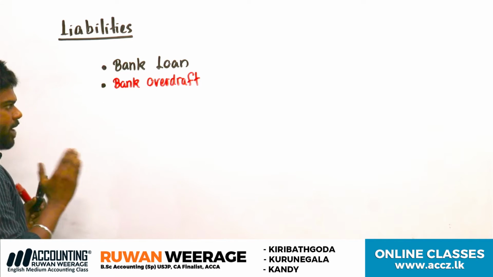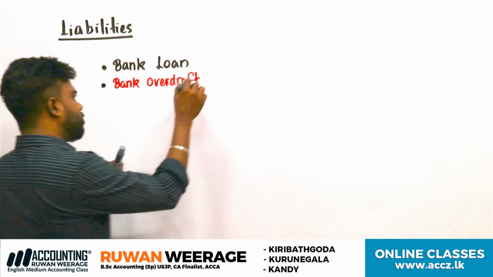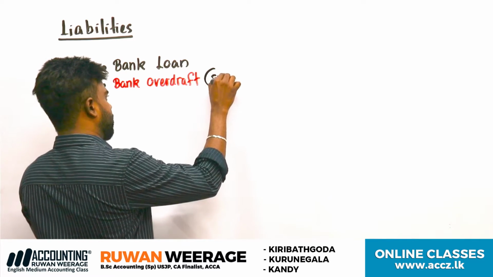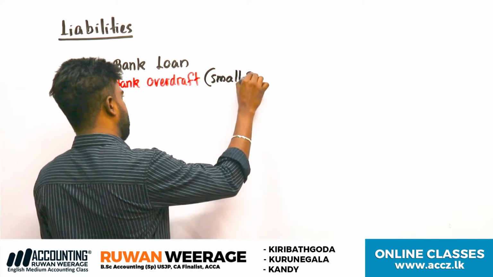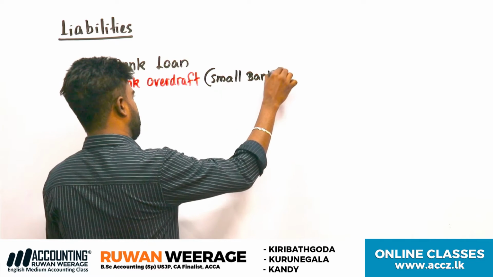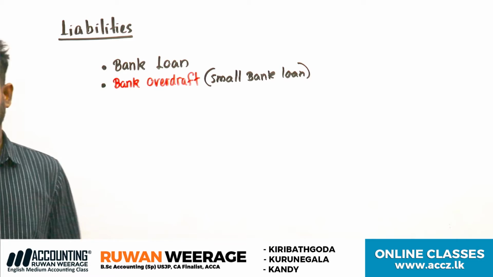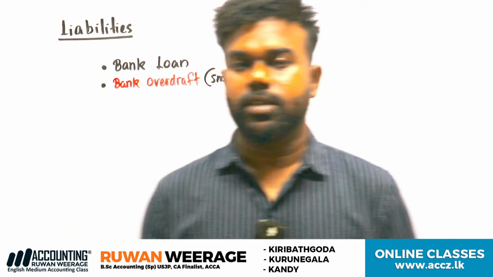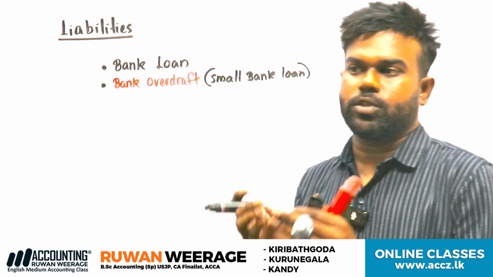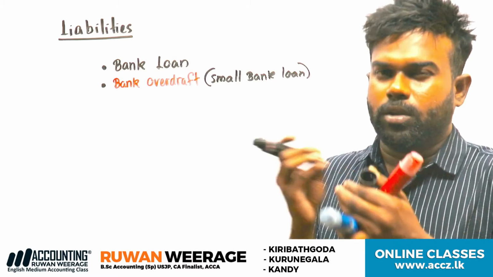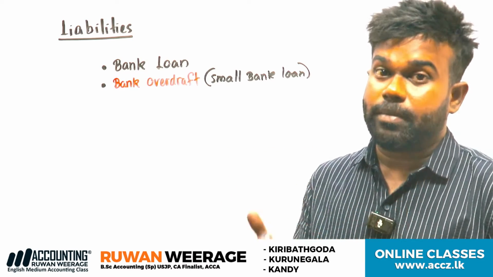Bank overdraft means, simply, small bank loans. Some cheque-related transactions: if you want to do transactions through cheques, you can obtain a small loan from the bank, so we call it a bank overdraft.